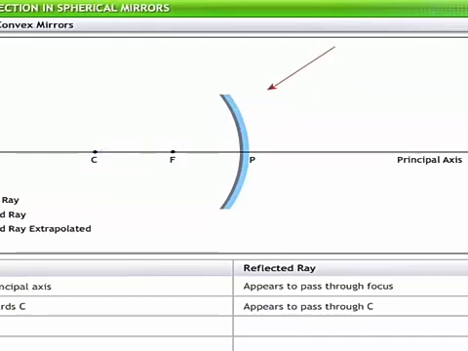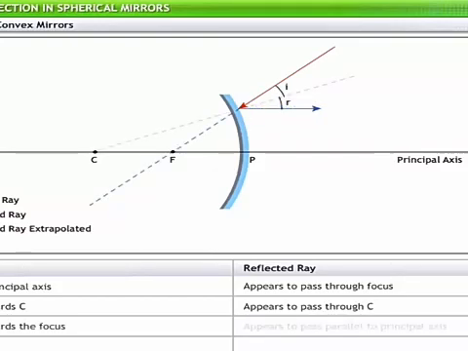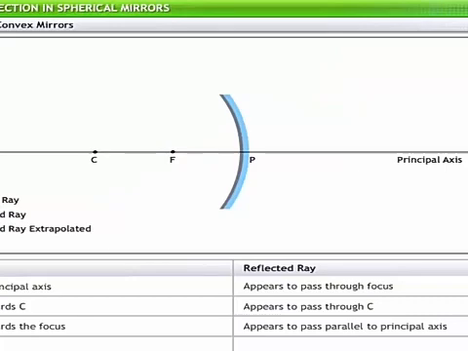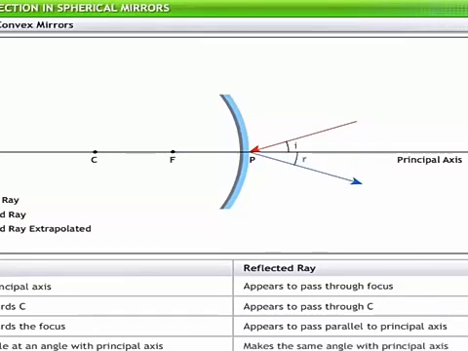Next, look at incident rays that are directed towards the principal focus. The reflected rays go parallel to the principal axis. This is how the driver is able to see the traffic signal which the car has crossed. Finally, if incident rays strike the pole at an angle with the principal axis, the reflected rays also make the same angle with the principal axis. This helps the drivers of two cars traveling alongside to look at each other in the rear view mirror of the car ahead.